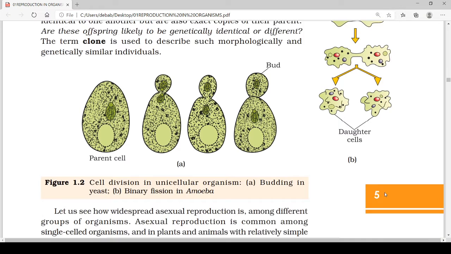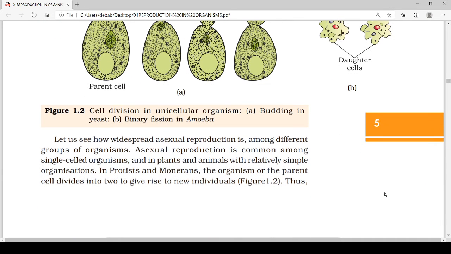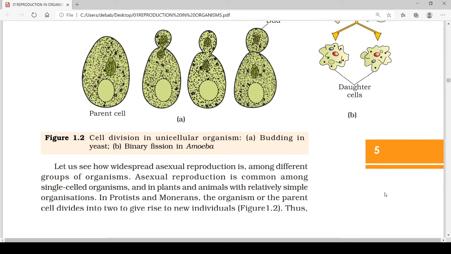Now let's see budding. Here you can see that in yeast a budding technique is there. Suppose this is the parent cell. It will enlarge, and then two separate cells come. At first they stay attached to the parent, and after maturation they fall off, or sometimes they stay.